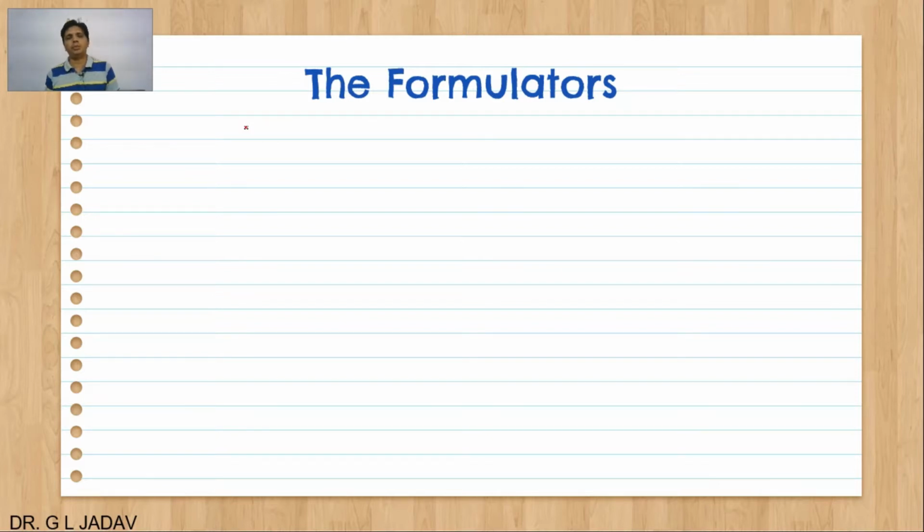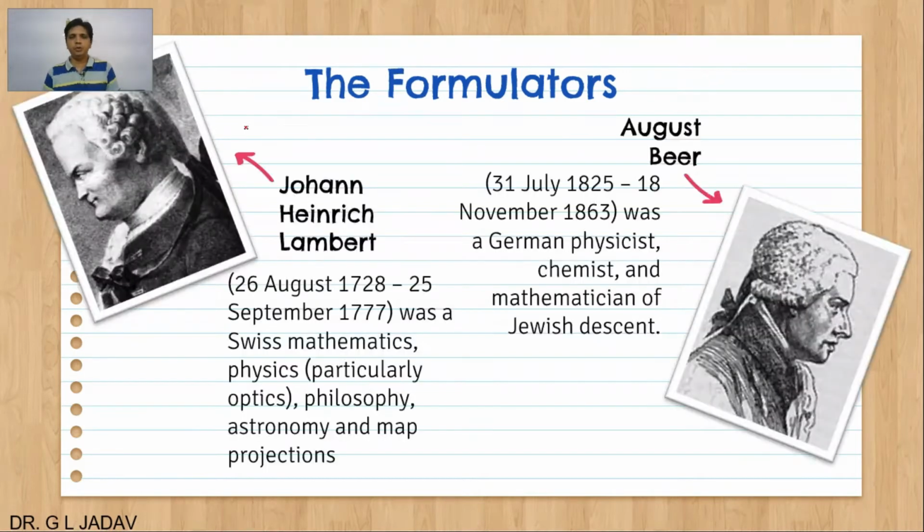In our previous video, we understood about two laws, Lambert's law and Beer's law. Before proceeding, let's know about the formulators. The two formulators, one is Lambert and second is Beer. Johann Heinrich Lambert was a Swiss mathematician, physicist, and philosopher, and had command over astronomy and map projection. While August Beer was a German physicist, a chemist and a mathematician also. Lambert and Beer gave different laws.